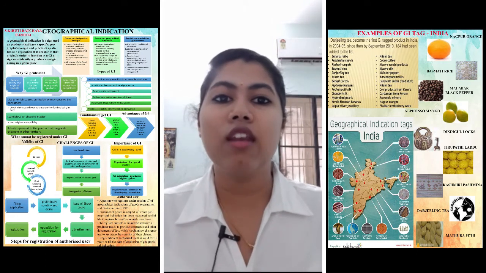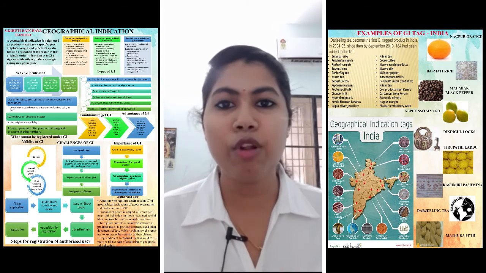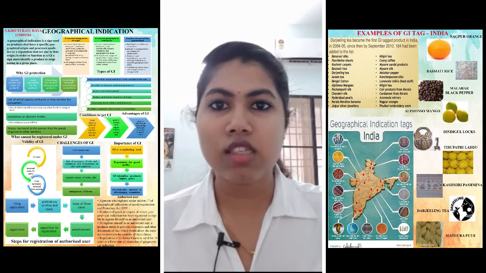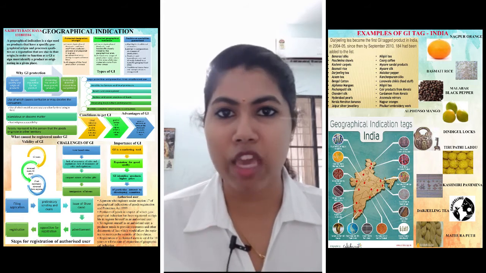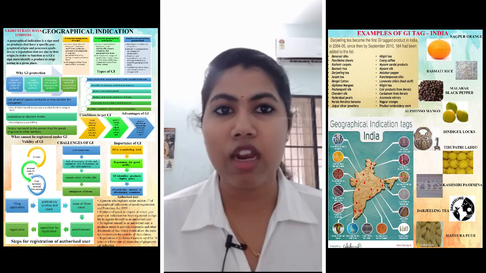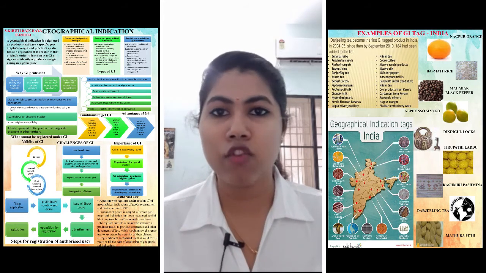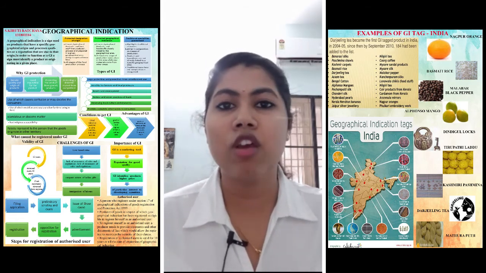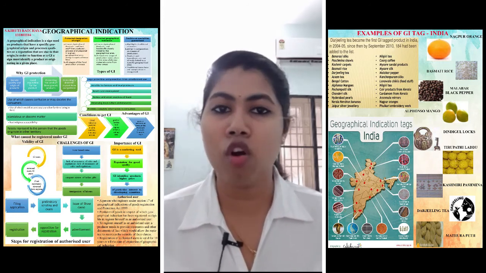Now, in order to get the registration for an authorized user, there is a simple process flowchart which I'll display here. This is the process here. The first process is filing an application. We go to the IP India website, where we are redirected to the geographical indications page. We have to search for the applications and file applications regarding that, and later we'll have a preliminary scrutiny and an exam, after which issue of show cause should be there.